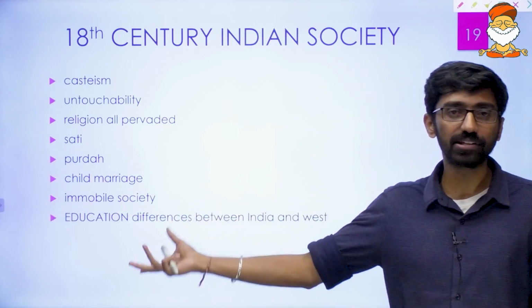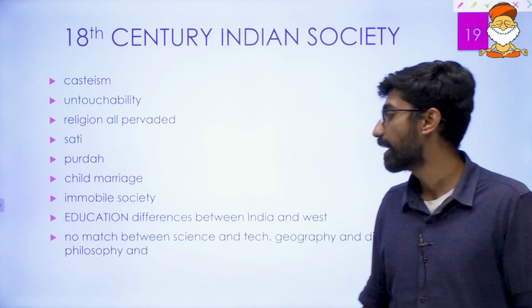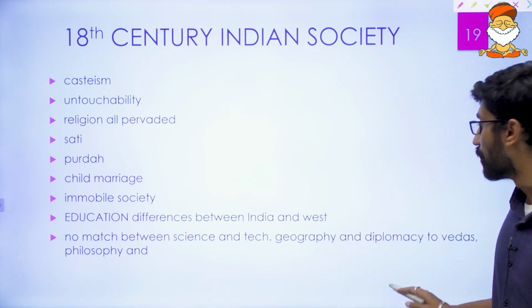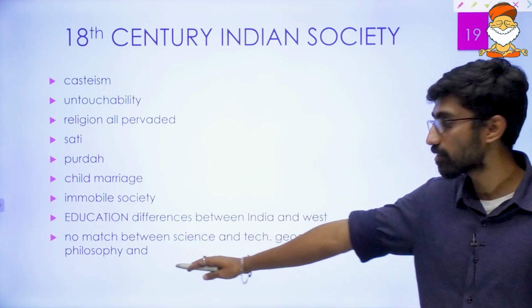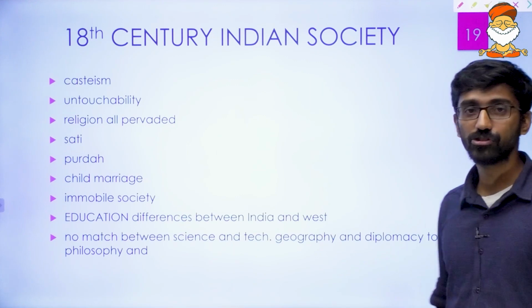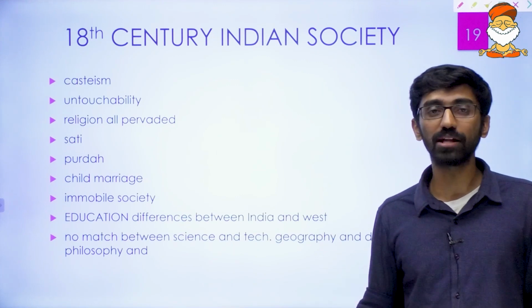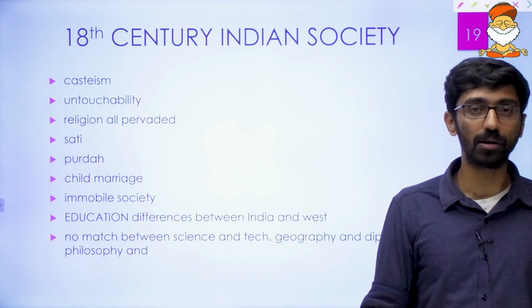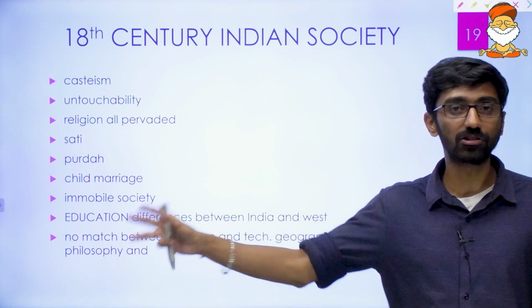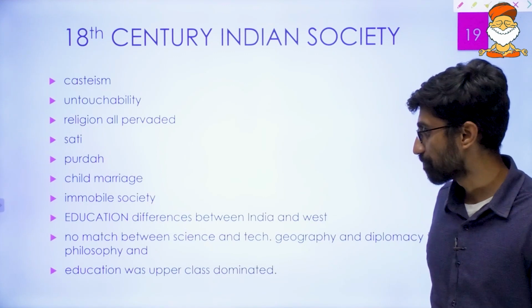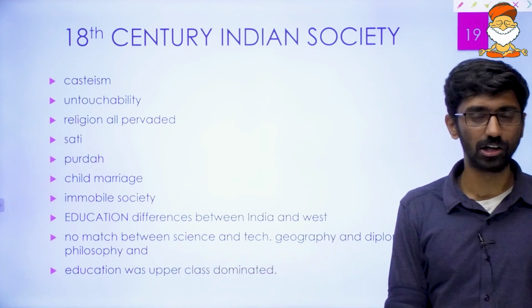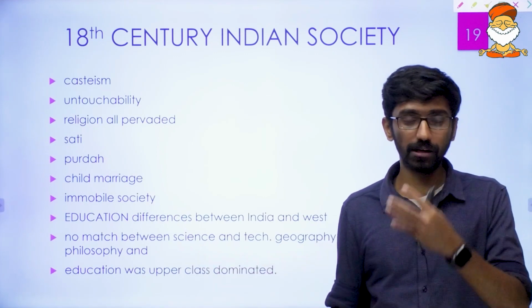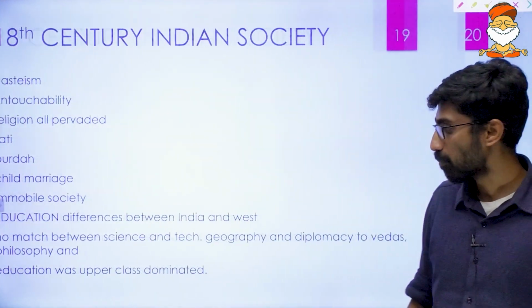And the education system was also different. We already talked about that: the Indian education system was based on Vedas and philosophy, and the Western education system was based on science and technology, geography and diplomacy. So they used all this against Indians. Of course, once the Western education system started to come to India and became part of the Indian curriculum, education was upper class dominated, and the lower caste did not have much education opportunity.